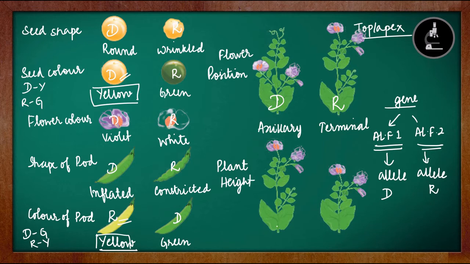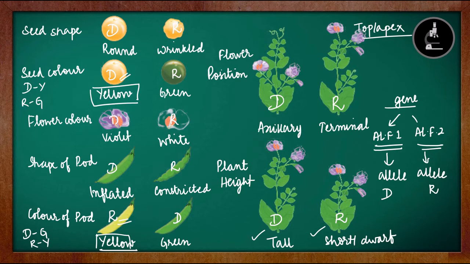In plant height, again two contrasting characters which we already discussed. This example we have already discussed, tall character and short character. Short character is also sometimes represented as dwarf character. So tall is dominant whereas short is recessive, or we can say tall allele is dominant over the short allele because they are the alternative form of the same gene. So this is tall, this is short. So these are the 7 pairs of contrasting characters.